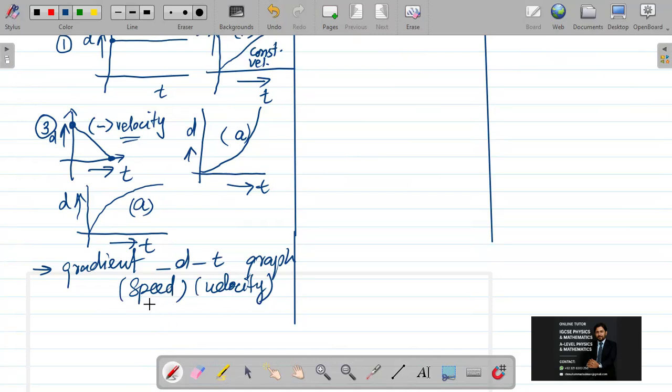And the y-intercept, this point where the graph is touching the axis, is giving me the initial displacement.